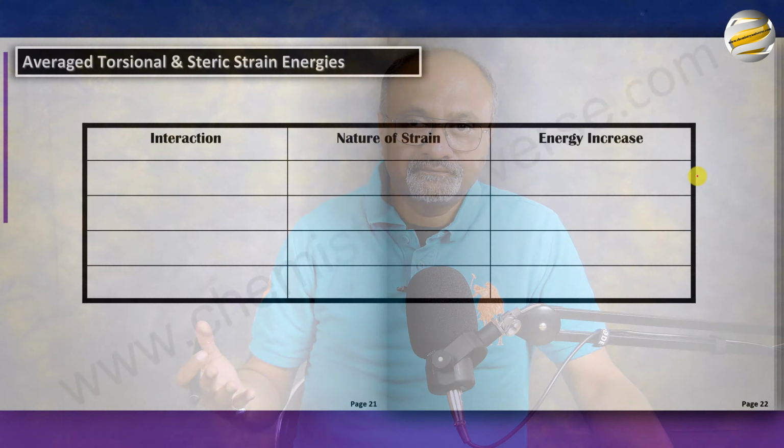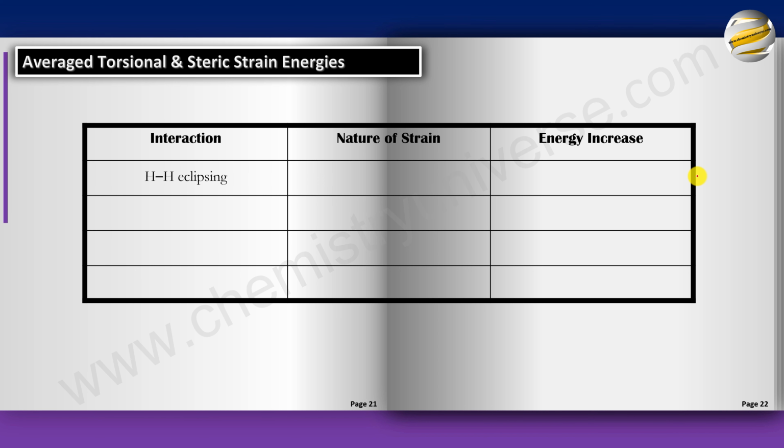So if I keep the staggered as 0, and then if I rotate and bring it to eclipsed, in eclipsed I got 3 new torsional strains. There will be no steric strain because the hydrogens are very small. They are not big. So if the hydrogens are small, then obviously there will be no steric strain. There will be only torsional strain. And the CH bonds are aligned. There are 3 of them. So there are 3 torsional strains. And the total energy barrier is 3 kcal. So we can average out and say that for one CH to eclipse, you will have 1 kcal energy increase. So HH eclipsing, the nature of strain is only torsional and the value is 1 kcal. This is the energy increase.